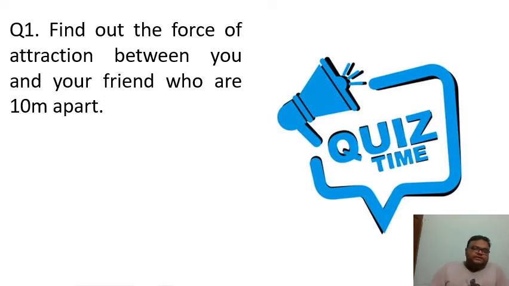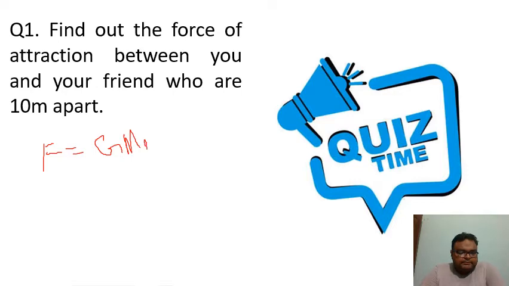So let's try to solve a numerical. Let's find the force of attraction between you and your friend who are sitting 10 meters apart. So we will find the force: F equals G m m by r squared. Let's suppose we take your weight as 10 kg and your friend's weight also 10 kg, just for the sake of simplicity.